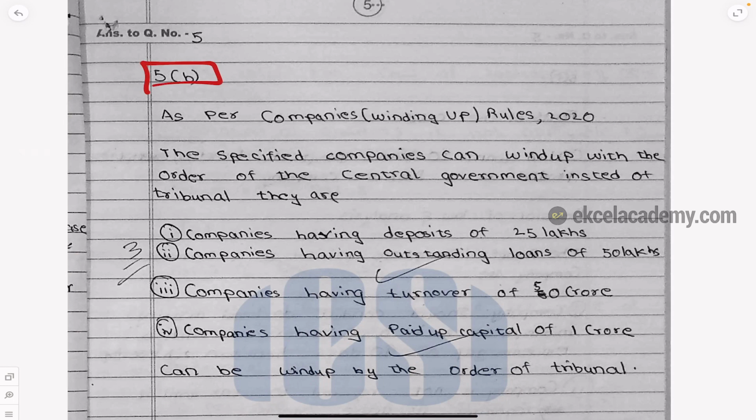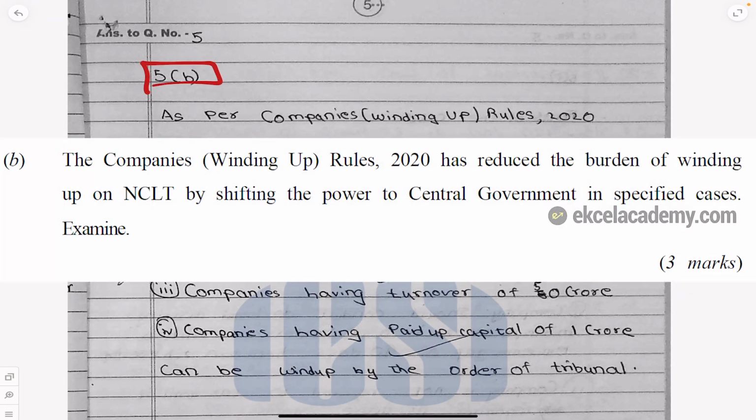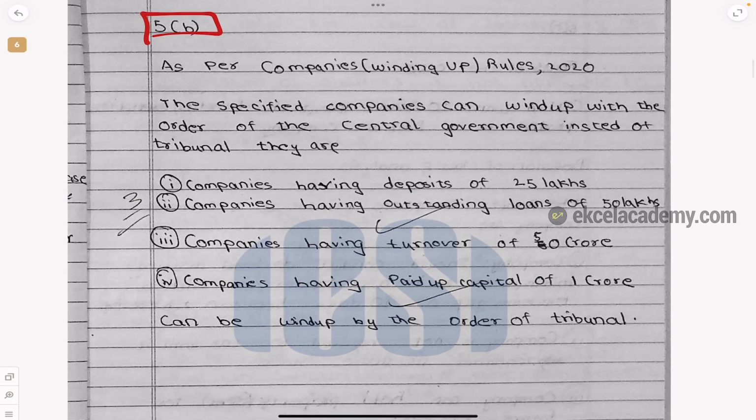Again it's a 3 marks question. It says, the Company's Winding Up Rules has reduced the burden of winding up on NCLT by shifting the power to the Central Government in the specified cases. Examine. So first we are quoting. In the question only they have given, in the answer also we will quote which rules is that.